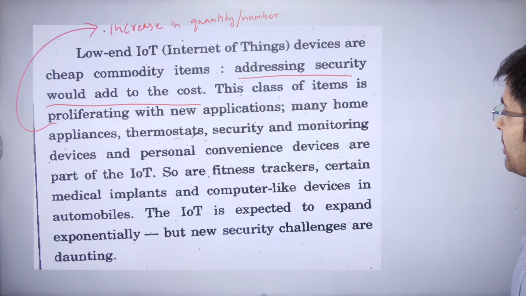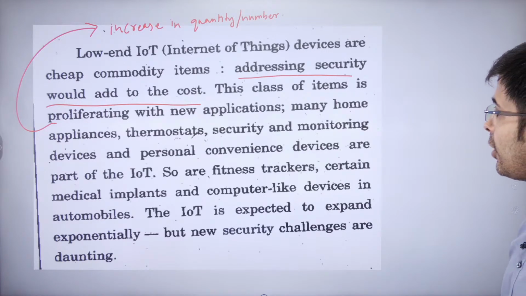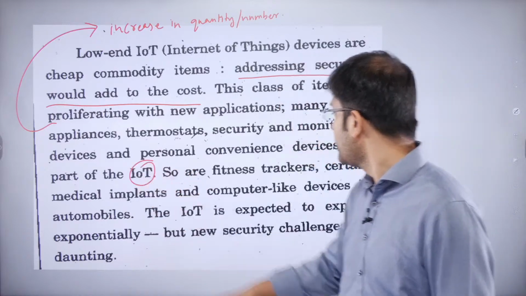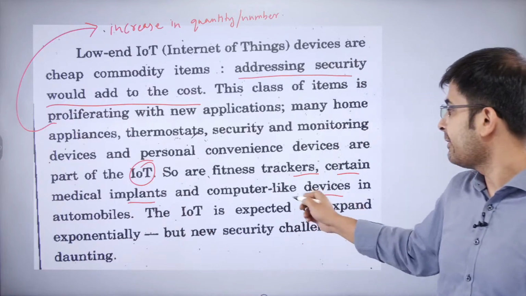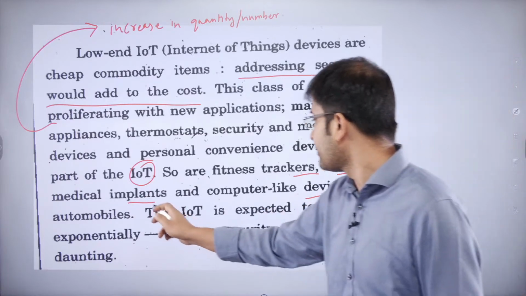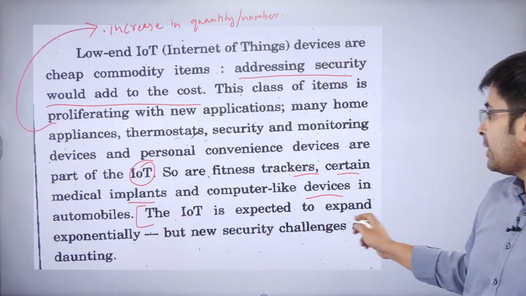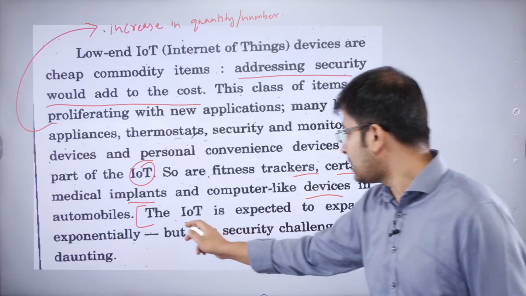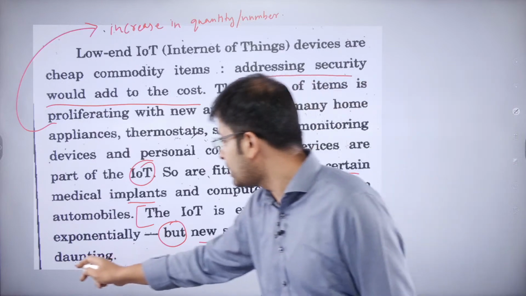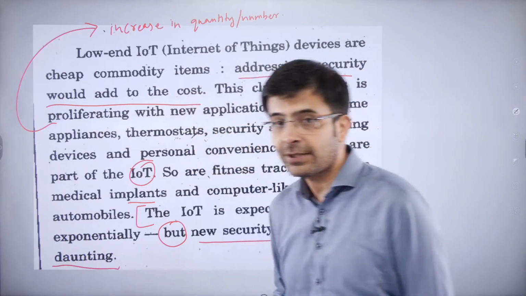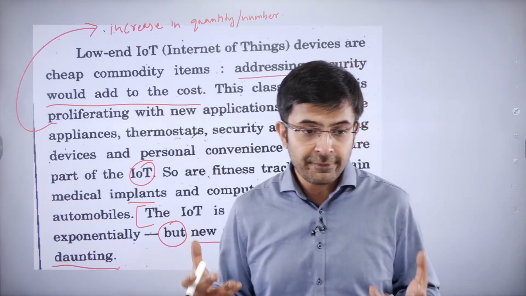Home appliances, thermostats, security and monitoring devices and personal convenience devices. They're all part of IoT. So are fitness trackers, certain medical implants, computer-like devices and automobiles. Now look at this line. The IoT is expected to expand exponentially, but, transition word, new security challenges are daunting. Daunting is essentially, they are difficult.